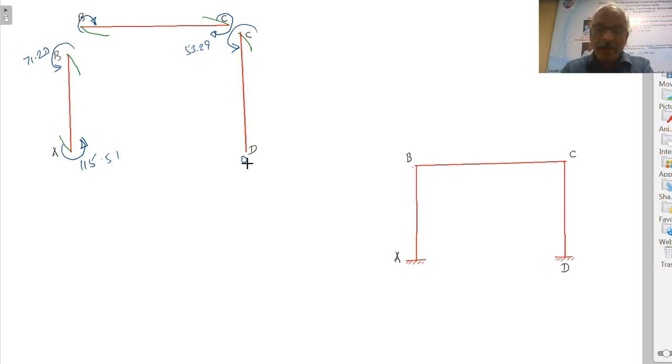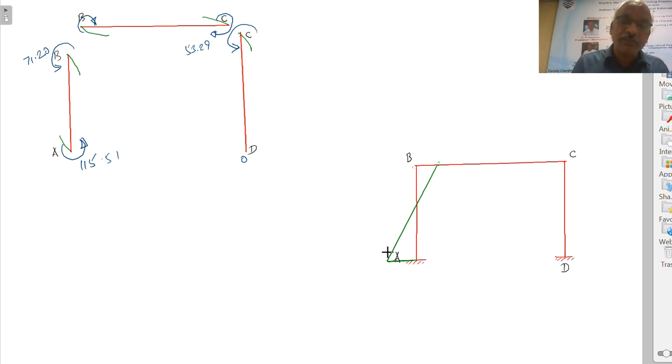Right. Now here we can plot it. Here on the inner side it is 71.2, therefore these two we have to join, 71.2.